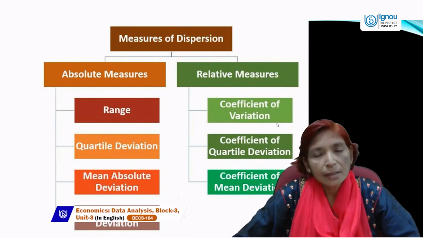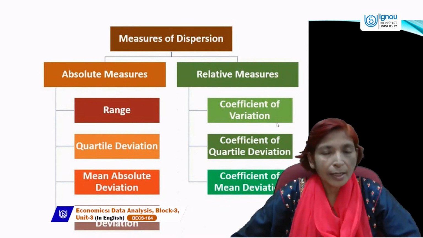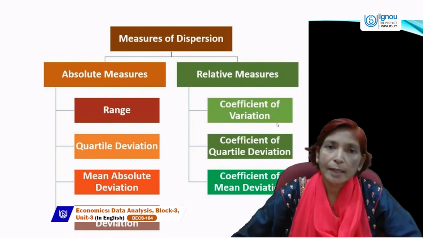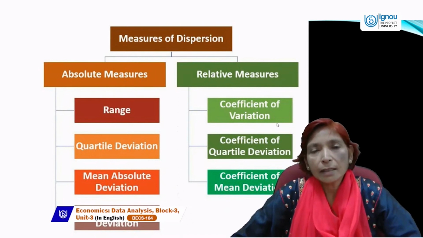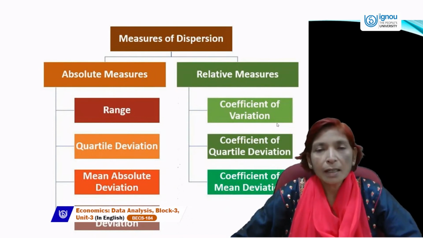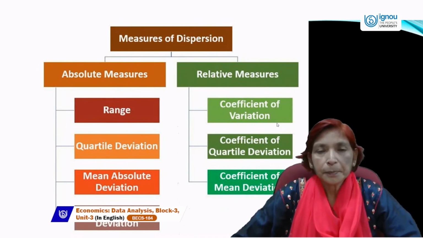In the first measure, that is absolute measure, we use range first. Range tells us the difference between the highest data and the lowest data. When we collect data, it may be higher and lower. Sometimes we collect data in lower terms and sometimes in higher terms. The difference between highest and lowest is called range.